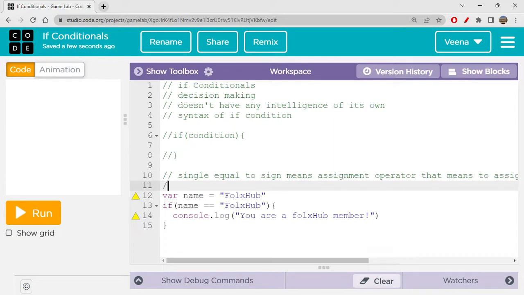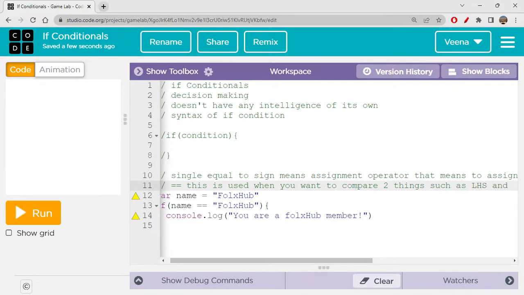And next thing. So when will you use dual equal to sign? This is used when you want to compare two things, such as LHS and RHS.